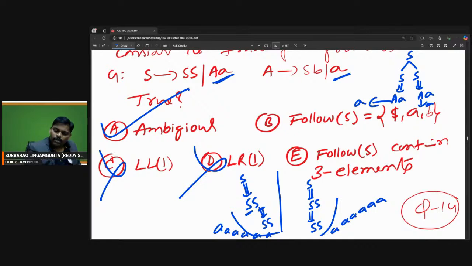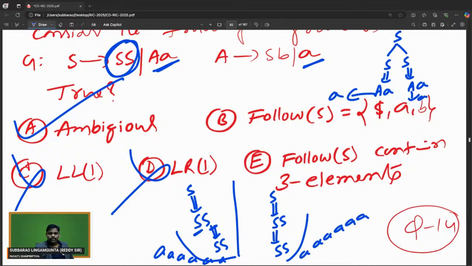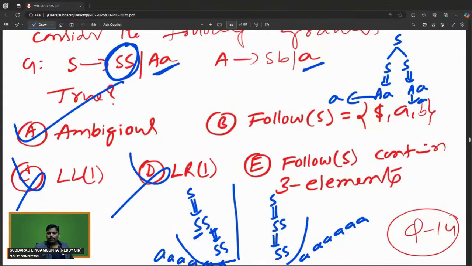So remember this kind of story. You can expand left also, you can expand right also. Most probably this is going to be an ambiguous grammar. If you see SS format anywhere, it may be an ambiguous grammar.